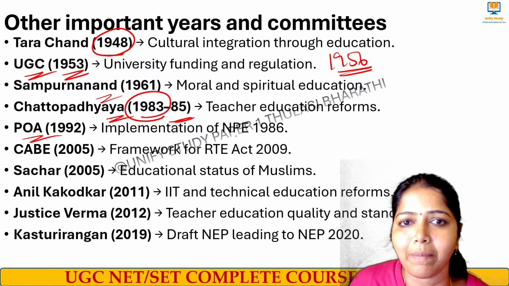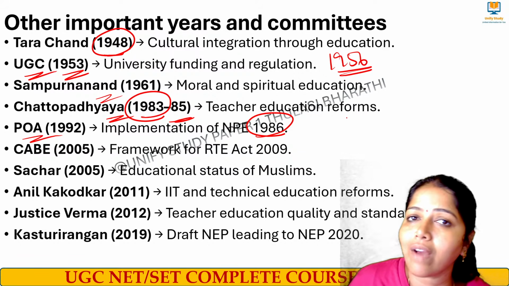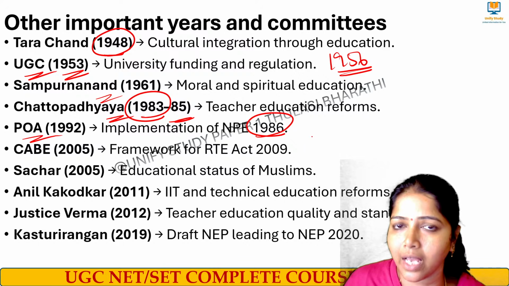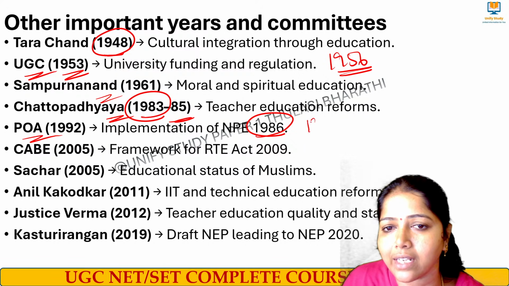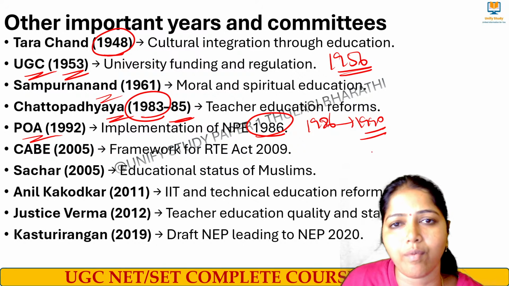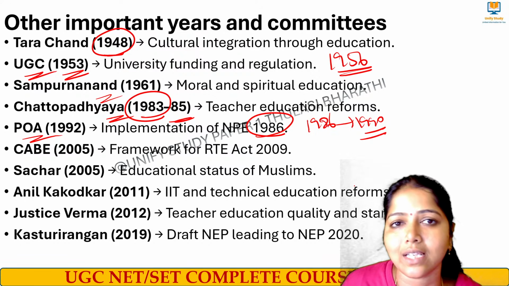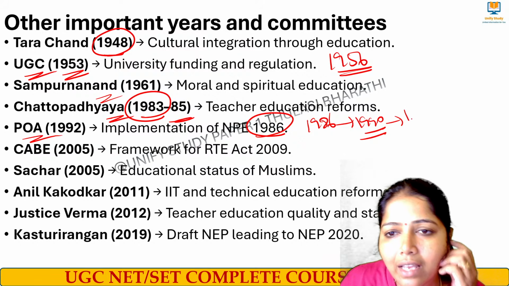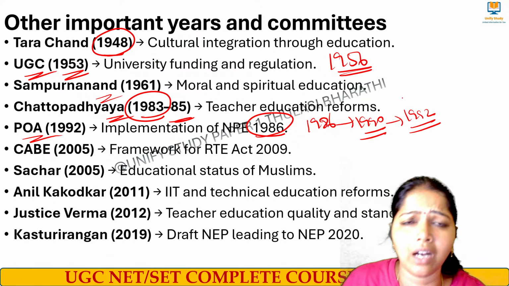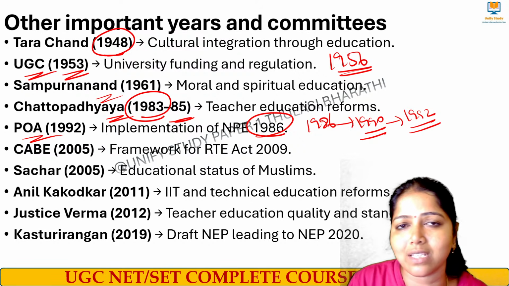Program of Action, implementation of NEP 1986, Janardhana Reddy, don't forget the name. We have three things to remember here. One is the Government of India under the headship of Rajiv Gandhi, when NEP 1986 was started. In 1990 Acharya Ramamurthy was appointed to review the 1986 NEP. And in 1992 the Program of Action was made, for implementing the 1986 policy. Whatever has been reviewed has to be implemented.